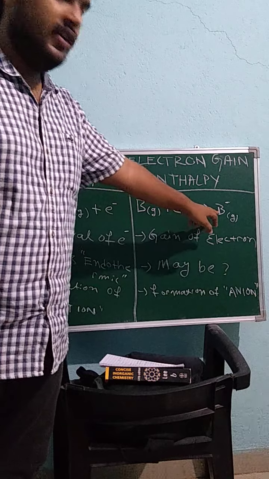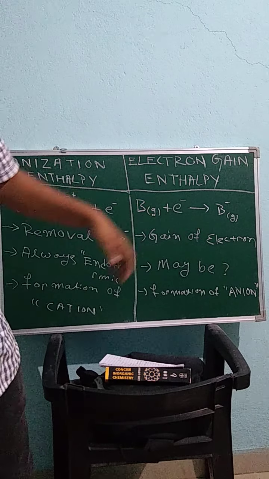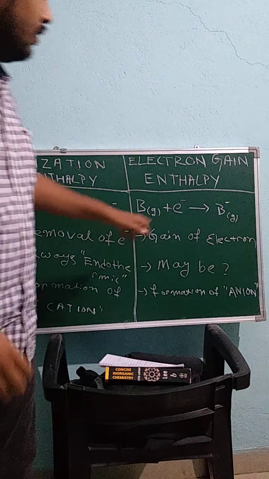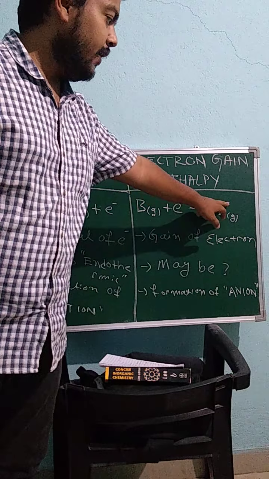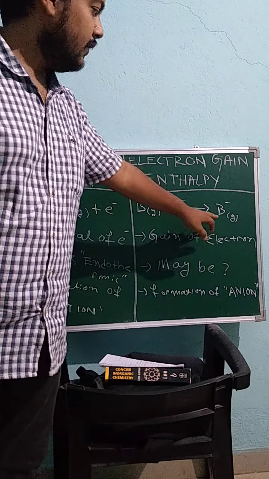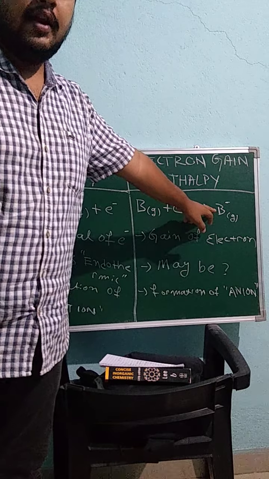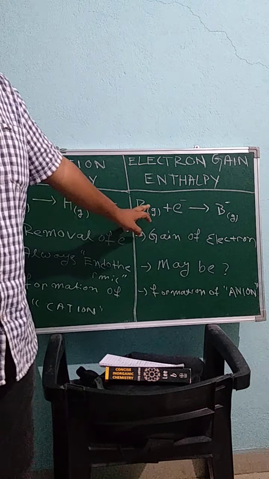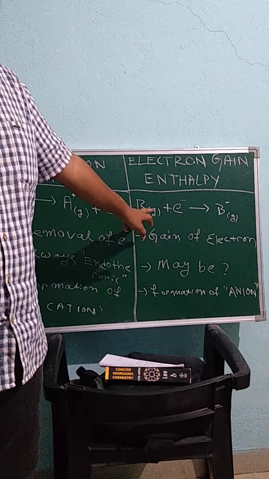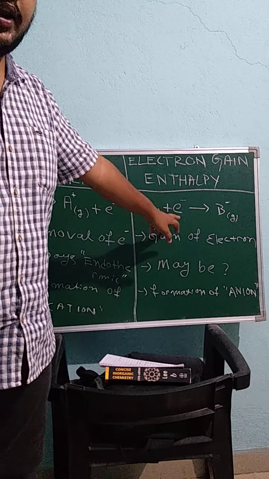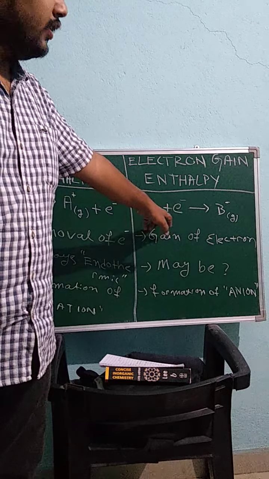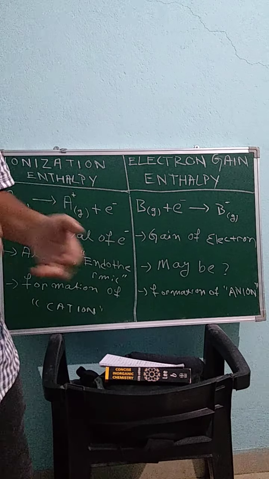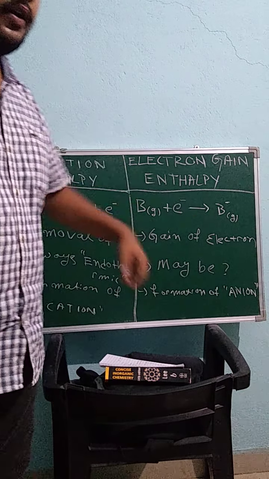So the energy change in the system will be called electron gain enthalpy. Now we get B negative, so the ion formed is a negative ion of atom B. In the initial stage, atom B was in the ground state or neutral state, but we are giving one electron to atom B. So the energy change in the system is called electron gain enthalpy.